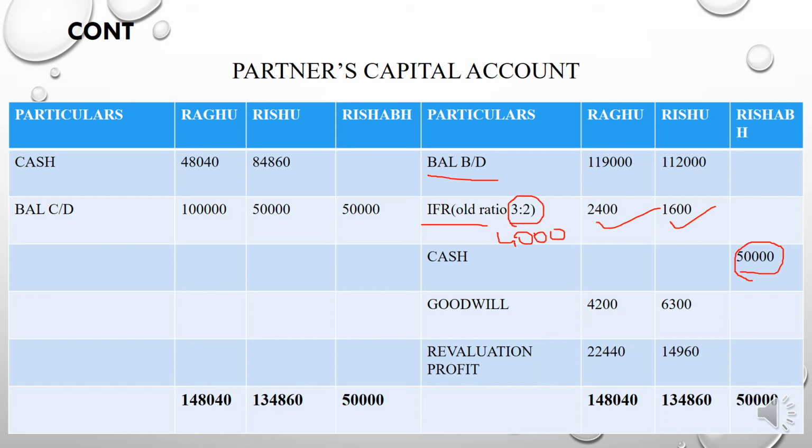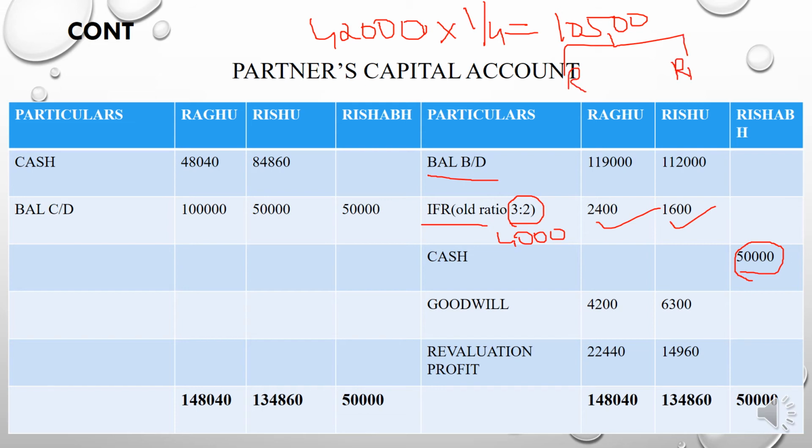In the case of goodwill, the total value of the goodwill is given, that is 42,000. And it is said that he brings goodwill according to his share, Rishabh's share, which is 1 by 4. So you need to multiply 42,000 by 1 by 4, and you will get 10,500. You need to distribute this 10,500 to Regu and Rishu in their sacrificing ratio.